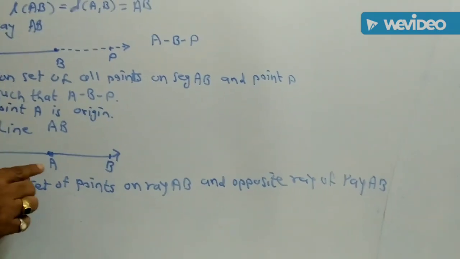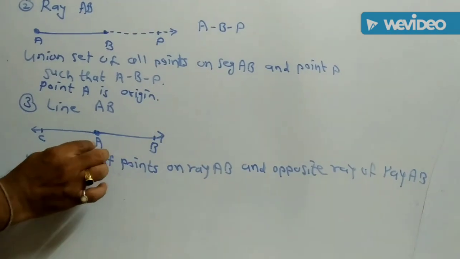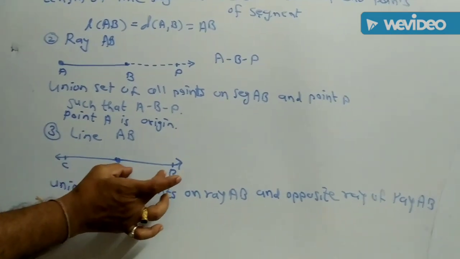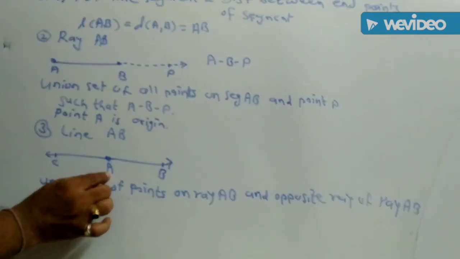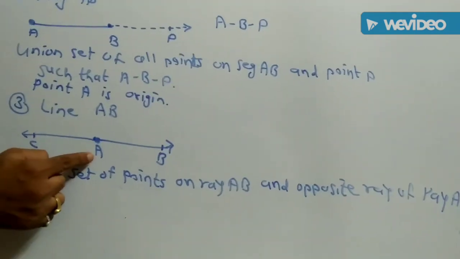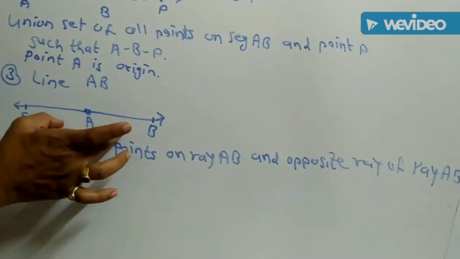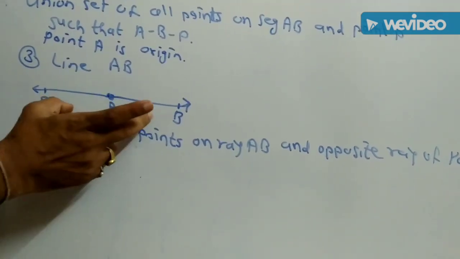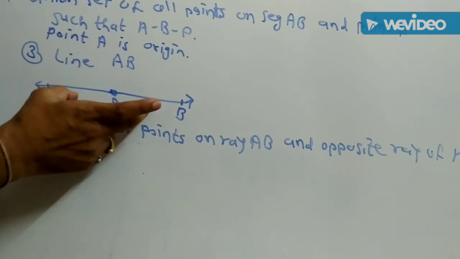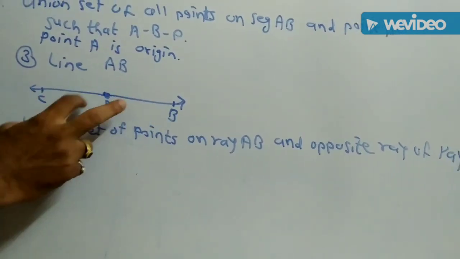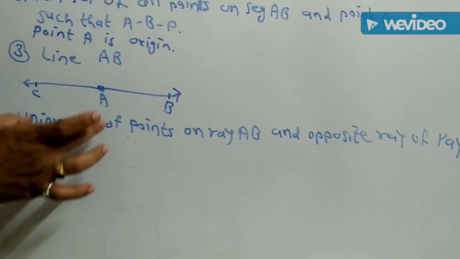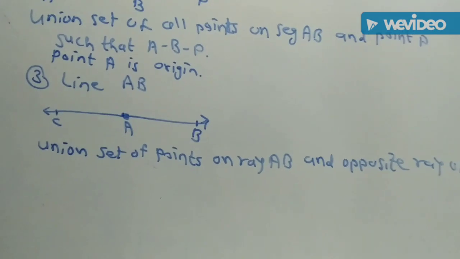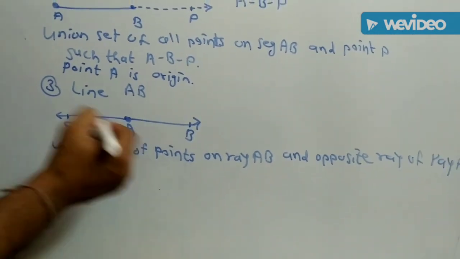Suppose AB is a ray having the origin point A, and AC is also a ray having the origin point A. That means both ray AB and ray AC have the same origin point, but they are in opposite directions. That means ray AB and ray AC are opposite rays, and therefore the union of two opposite rays having a common origin point is also called a line.